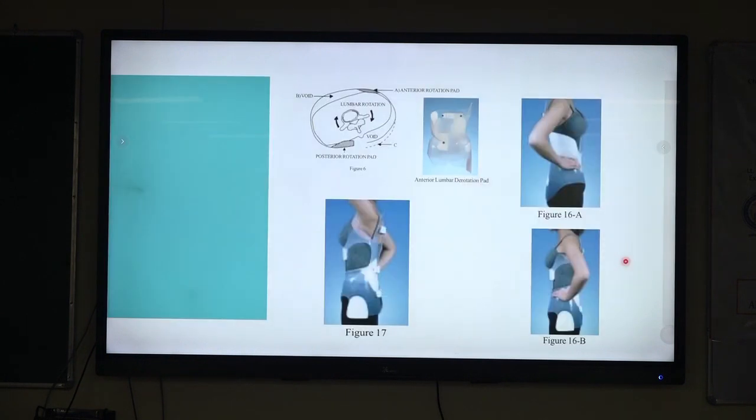Then there is a derotation force. That is, a lumbar pad is given posteriorly, and anteriorly over the abdomen one more force is given. So it acts by derotating the spine. Whenever you give a force over the convex side, on the opposite side you give a void so that the body is able to move towards that side.